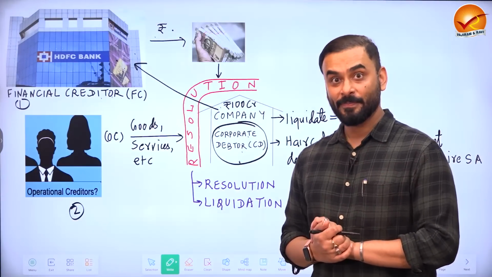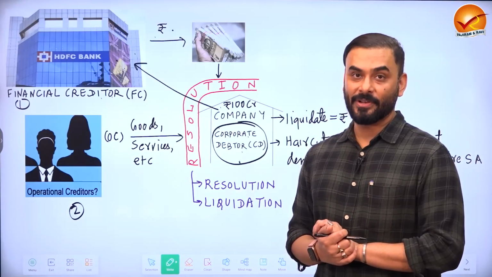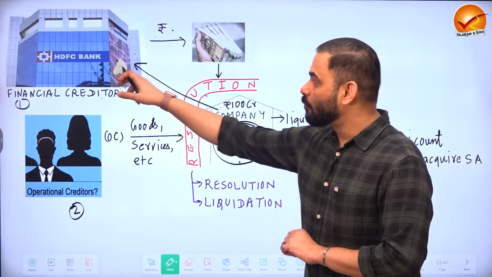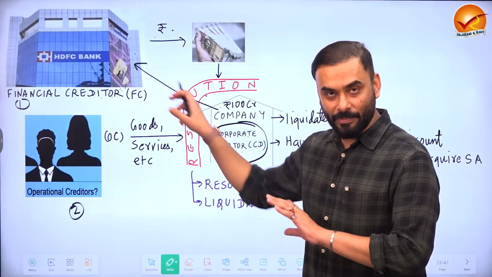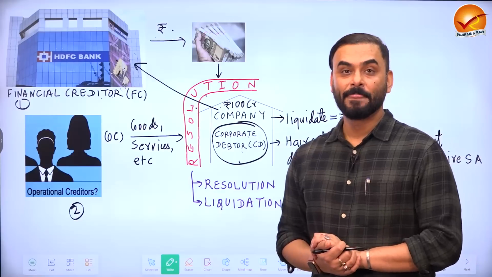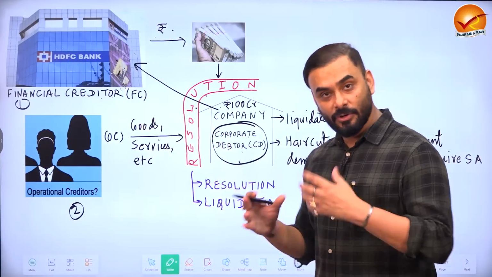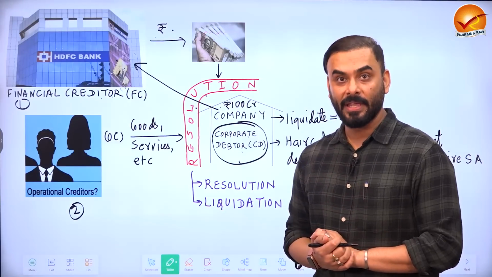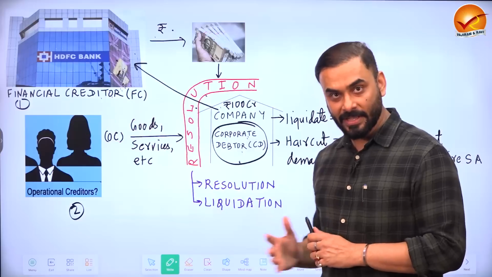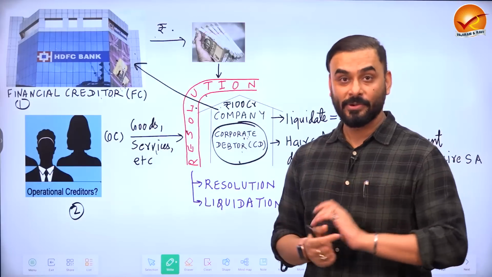So lok adalat. Or for example, there is an act called the Sarfaesi Act. Under the Sarfaesi Act, the financial creditor has got some collateral of the company, which means some properties, etc. They will sell it to recover the money. That is also one of the ways. Another way could be debt recovery tribunals. So for example, these creditors will go to a debt recovery tribunal. That tribunal will take control of this debtor and sell the debtor's assets, recover the cash and return the cash to them. That is also a method.